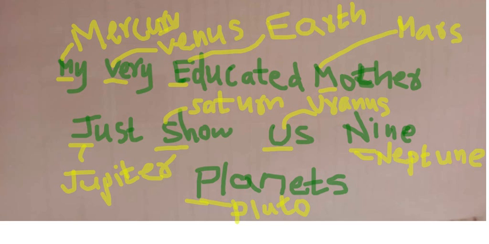However, this Pluto you are not having now, it was removed. So only these 8 are the planets. So remember in this way, okay? My very educated mother just showed us 9 planets. At last, you can remove Pluto and learn all these planets. In this way, you can learn all the planets' names easily. Clear? Yes. Now we shall go back to our lesson.